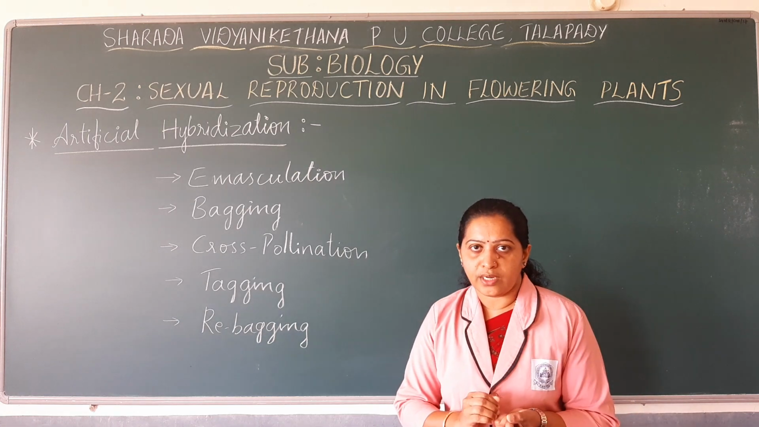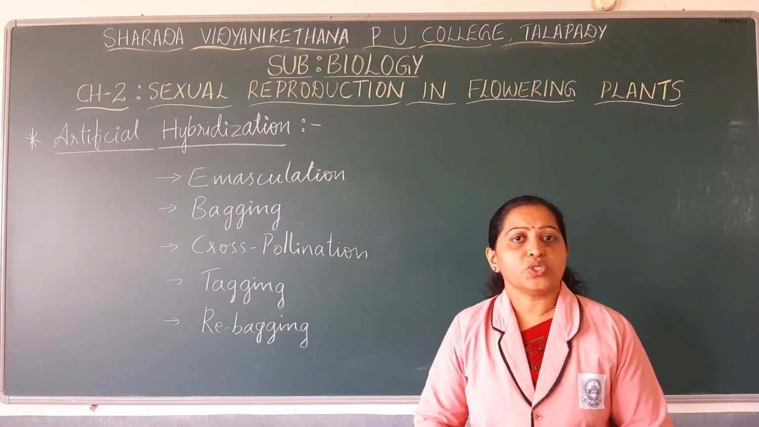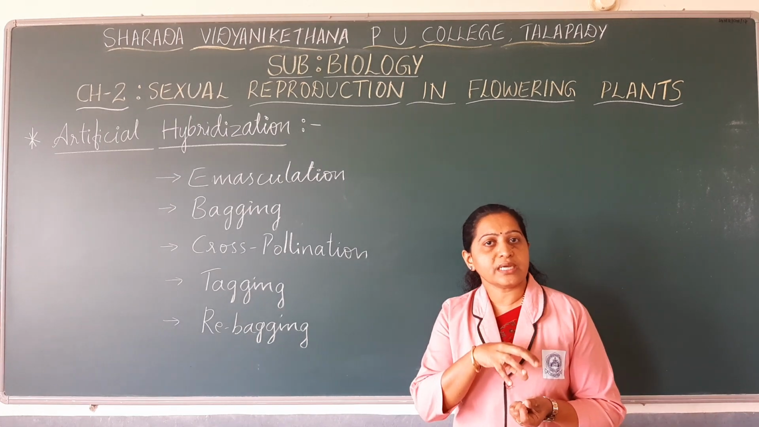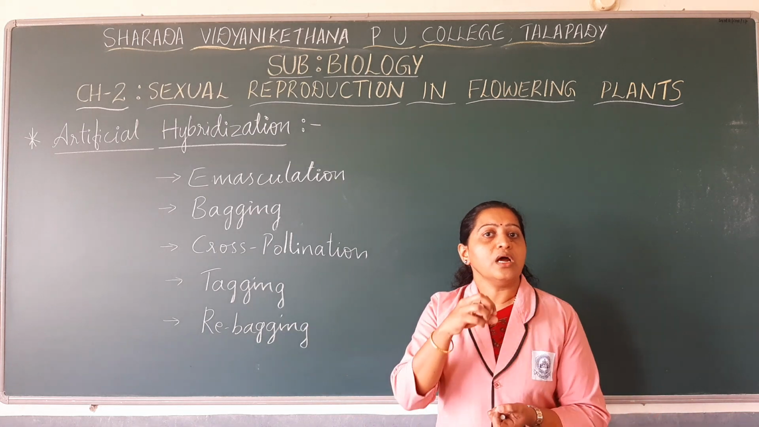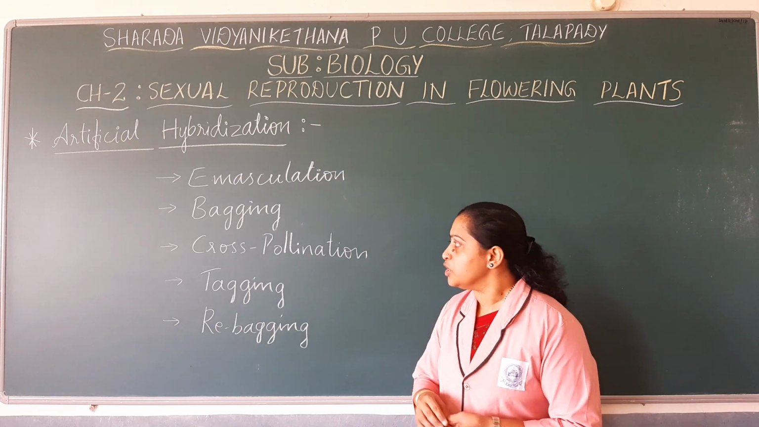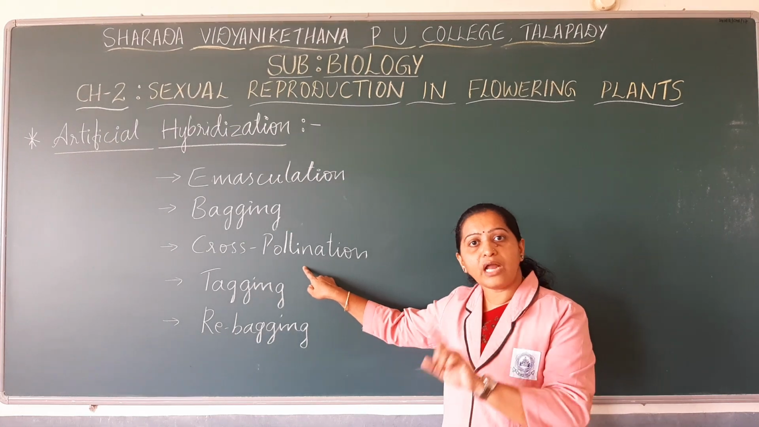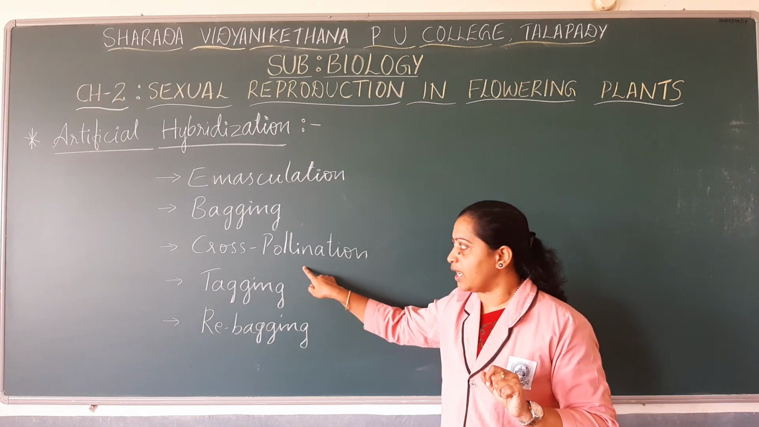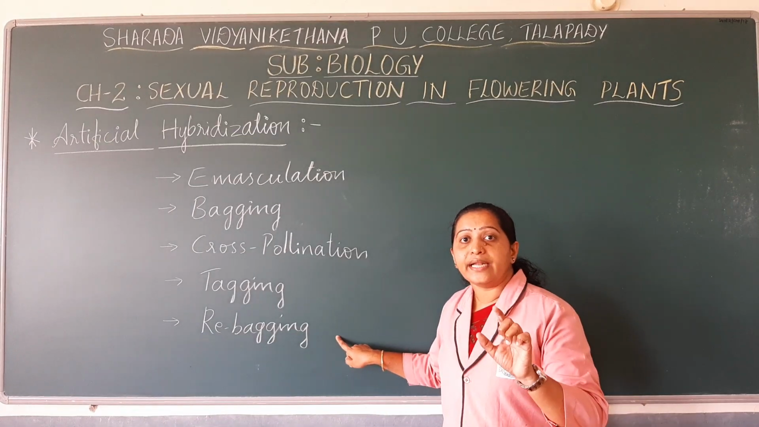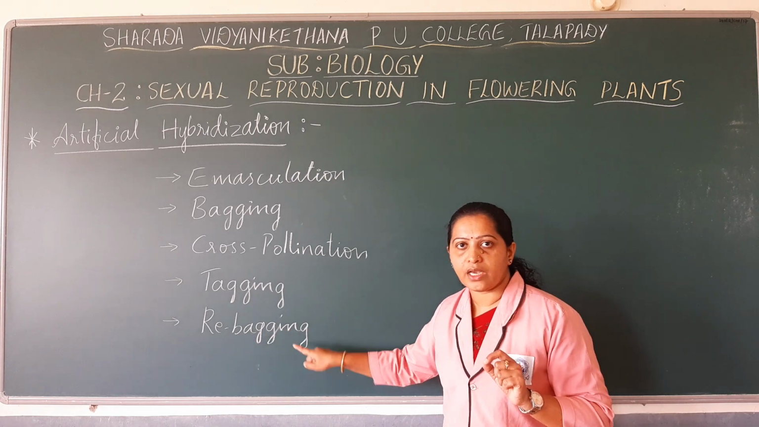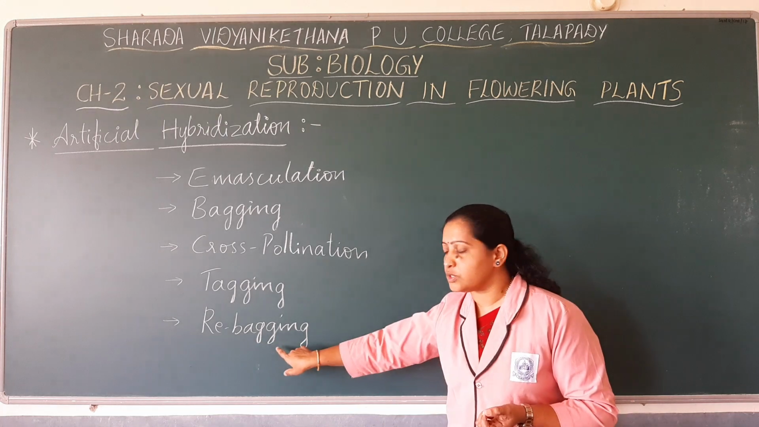Immediately after cross pollination, the flower has to be covered with the butter paper bag. Why does this step have to be done? So that we can prevent any unwanted pollen grains from pollinating the flower. We have already dusted the desired pollen grains, so to prevent unwanted pollen grains from pollinating the flower, immediately after cross pollination the flower has to be covered with the butter paper bag, and this step is known as rebagging. Covering with butter paper bags immediately after cross pollination is known as rebagging.